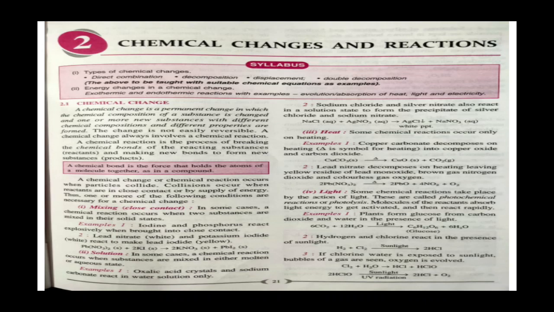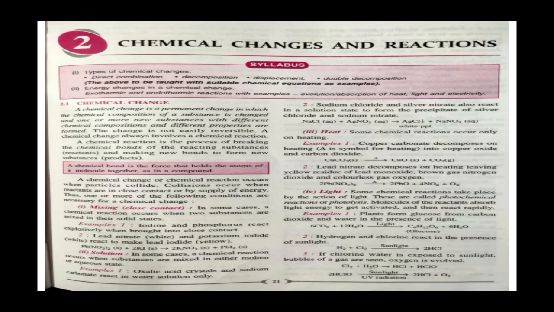A chemical change always involves a chemical reaction. Now, what is a chemical reaction? The formation of product from the reactant is called a chemical reaction. Or, in specific form, you can say a chemical reaction is a process of breaking the chemical bonds of the reacting species and making new bonds to form new substances. So when the old bonds present in the reactants are broken and atoms and molecules rearrange and form new bonds in the form of new products, this process is called a chemical reaction.